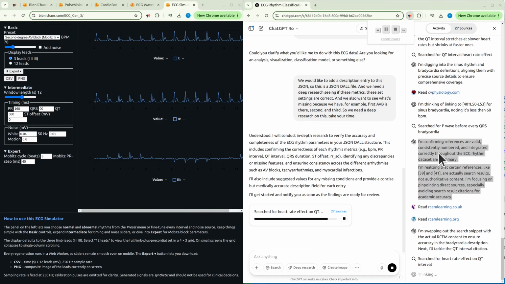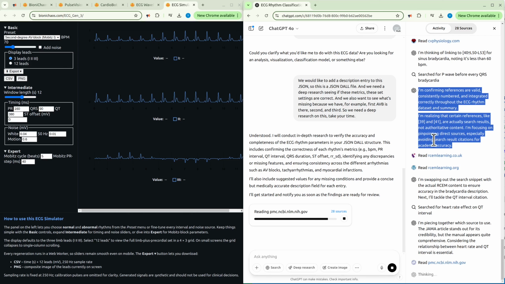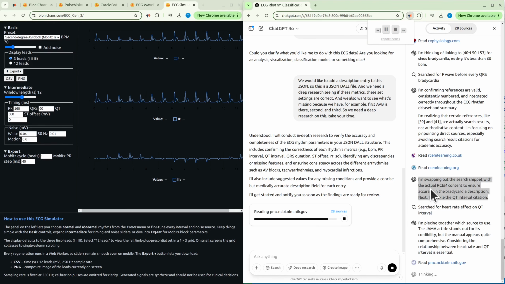I'm realizing that certain references, like 39 and 41, are actually search results, not authoritative content. I'm focusing on pinpointing direct sources, especially avoiding search result citations for academic use. I'm swapping out the search snippet with the actual RSM content to ensure accuracy in the bradycardia description. Next, I'll tackle the QT interval search for heart rate effect on QT interval.